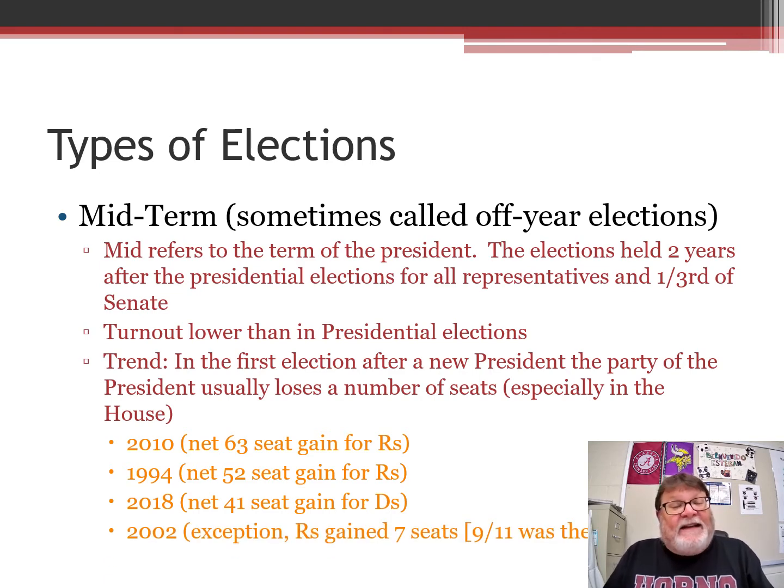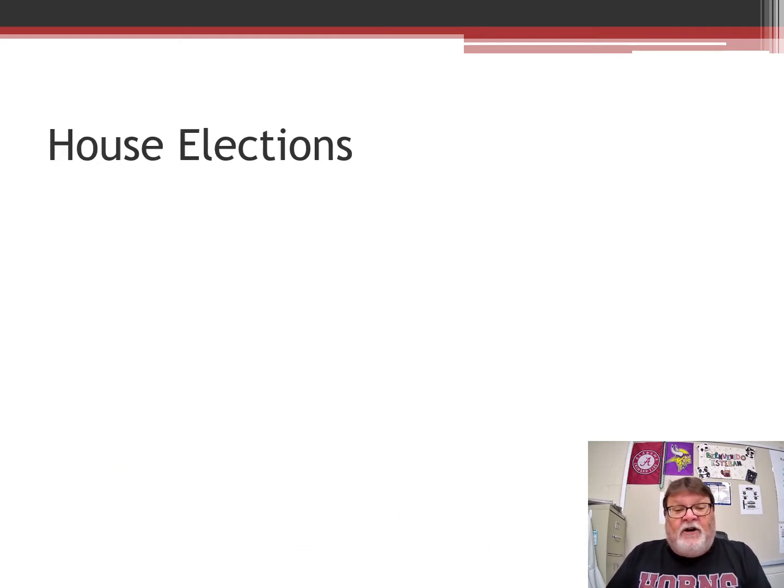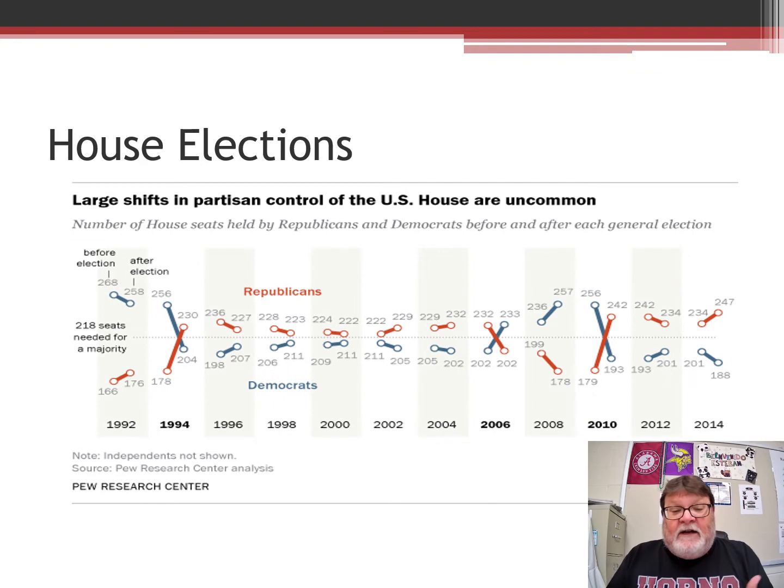Okay, and the only exception to this entire trend since 1992 is the 2002 midterm. That was the first midterm after Bush. Republicans actually gained 7 seats, but the reason was because of 9/11. If 9/11 hadn't happened, the patterns would have most likely held. And so this chart here will just show you that pattern really quick.